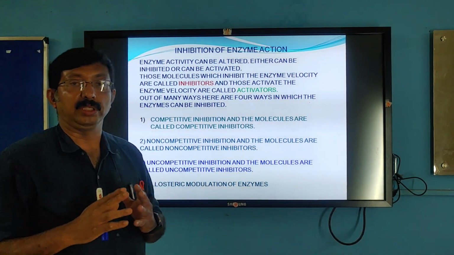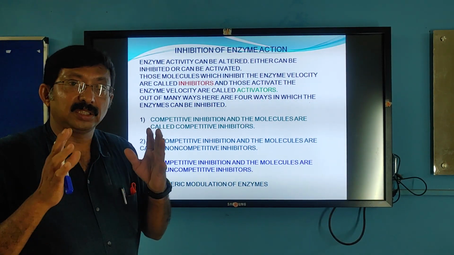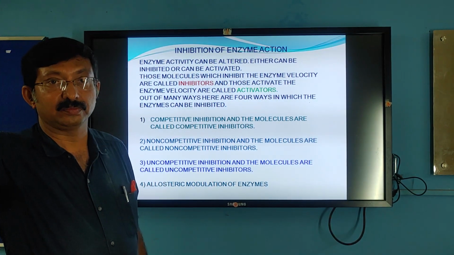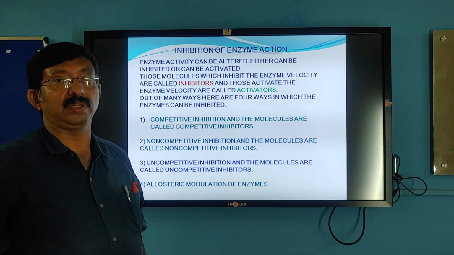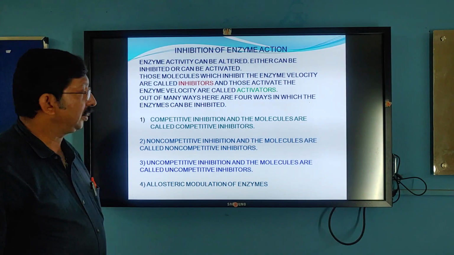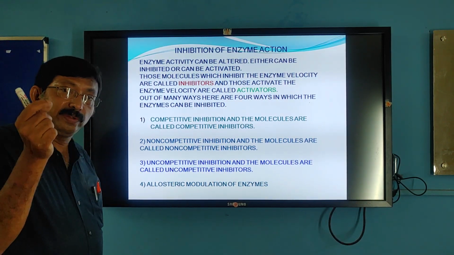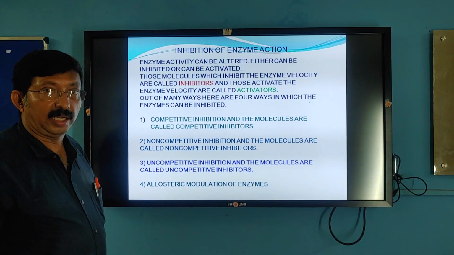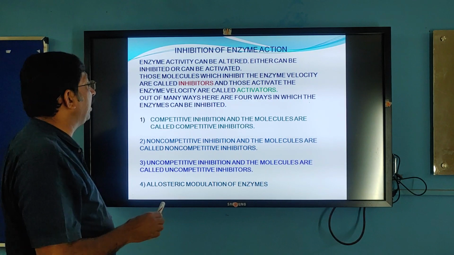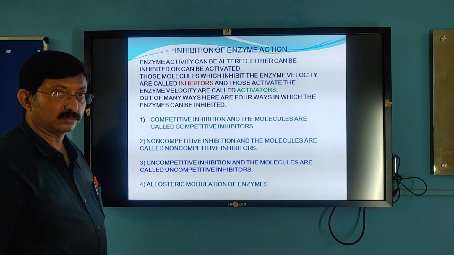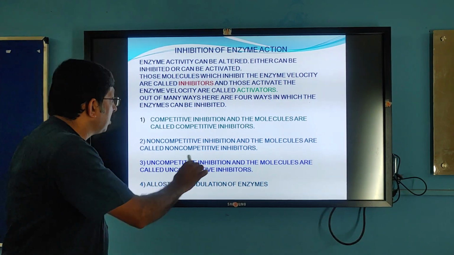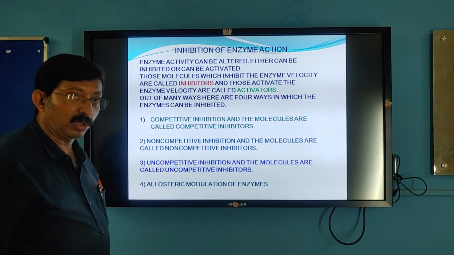Now, enzymes are proteins. They have active sites. The activity of the enzymes can be easily either inhibited or activated. Now, let's talk about the inhibition of enzyme action. How can enzymes be inhibited? There are different ways to inhibit enzyme action, and the molecules which inhibit it are called inhibitor molecules or inhibitors. Depending upon the type, there are different types: competitive inhibition, non-competitive inhibition, uncompetitive inhibition, and allosteric modulation of enzymes.